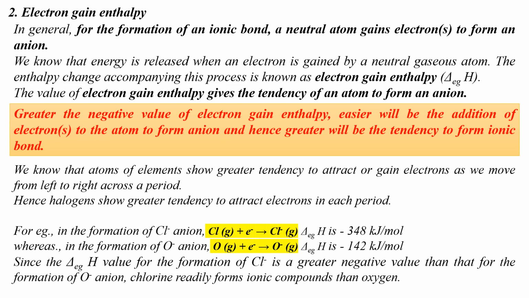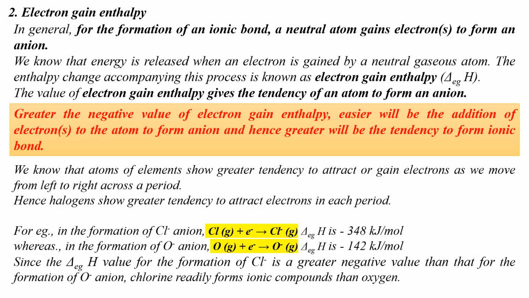If you compare the electron gain enthalpy values of Cl minus and O minus, which value is highly negative? The highly negative value is minus 348 kilojoule per mole, corresponding to the formation of chloride anion.